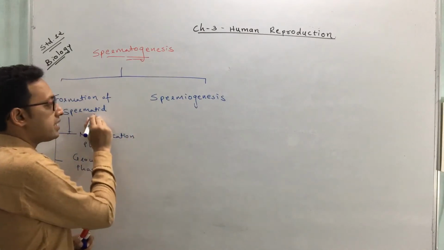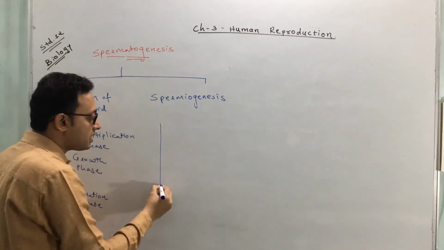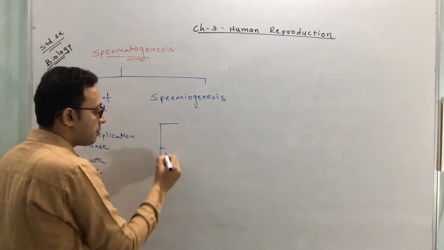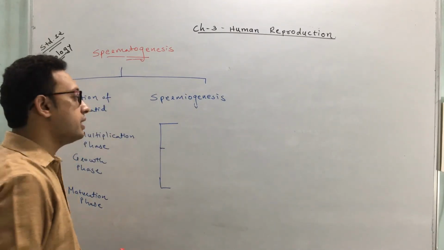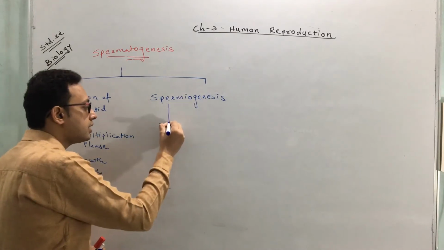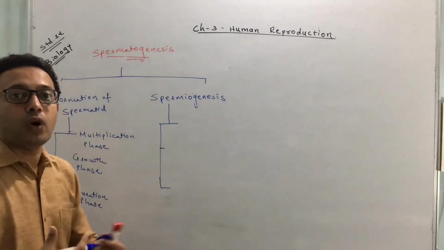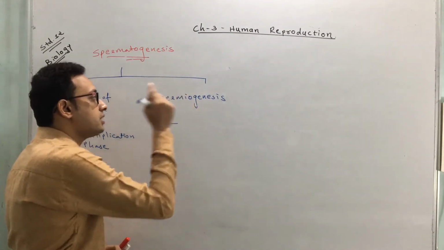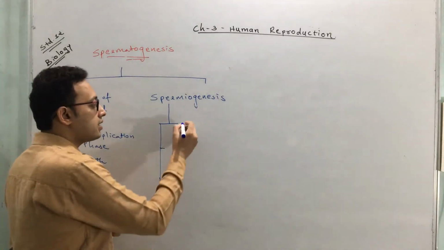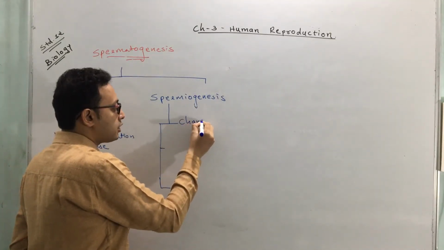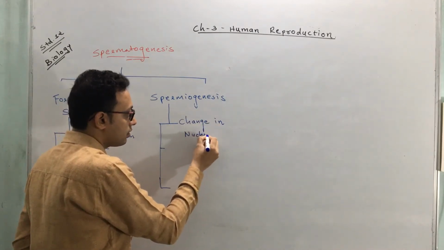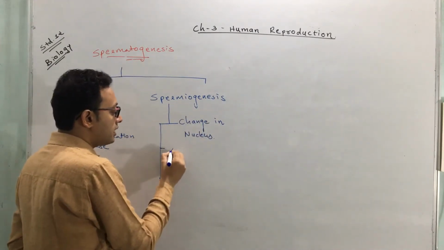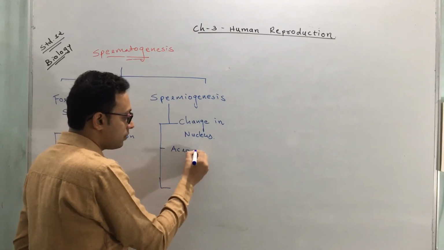Spermiogenesis: once the spermatid is formed, some changes occur in the spermatid, and from this spermatid, the sperm is produced. That process is called spermiogenesis. So what kind of changes take place in spermiogenesis? Here there are main changes that take place. There is a change in the nucleus. Second, there is an acrosome formation.